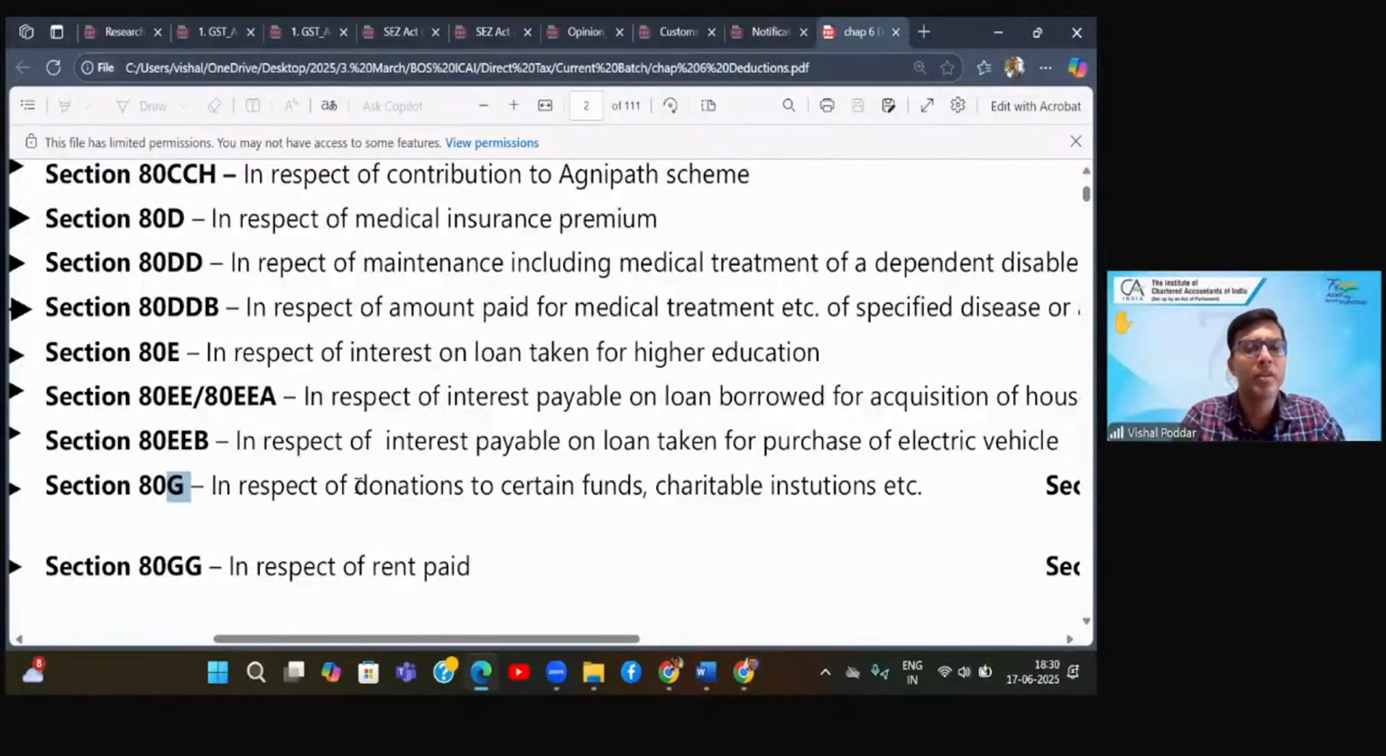What is the nature of payment? The nature of payment is donation. And to whom have you given this donation? You have given donation to different funds and charitable institutions, which are mainly the ones we see around. The majority of them are religious, educational, social, cultural. So remembering will not be a challenge. G for God, and for God there is donation.